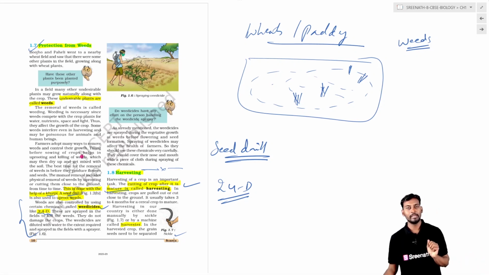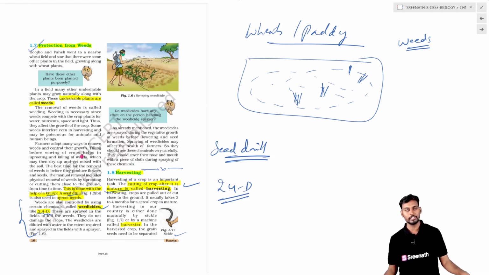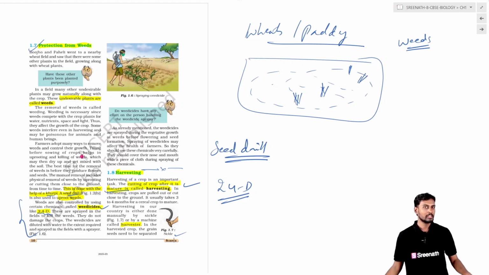This will be done by means of chemical methods, or it can be done manually by kurpi, or the seed drill can be utilized manually, or by using the tractor we can uproot the weeds. This has to be done because these weeds compete with our main crop for mineral nutrients, sunlight, water, and also space. So they have the competition.